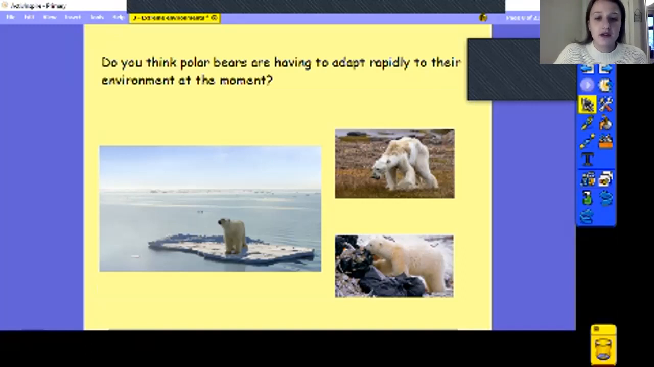So this is what that environment now looks like. Do you think the polar bear looks different, and how might it be having to adapt now and why? So pause the video, see if you can figure out if it's still adapting.